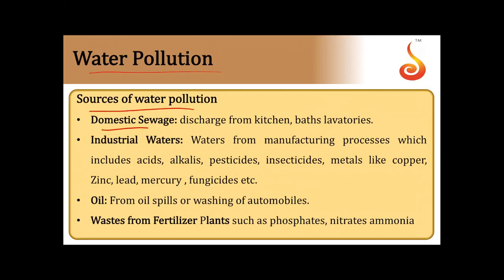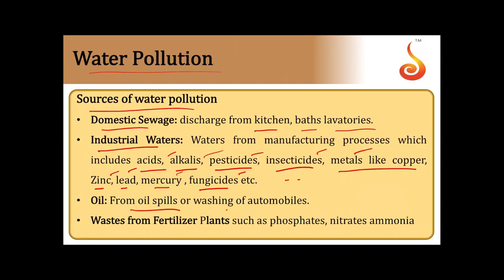Domestic sewage is the discharge from kitchens, baths and lavatories. Industrial waste water comes from manufacturing processes and includes acids, alkalis, pesticides, insecticides, metals like copper, zinc, lead, mercury, fungicides, etc. Oil comes from oil spills or washing automobiles.